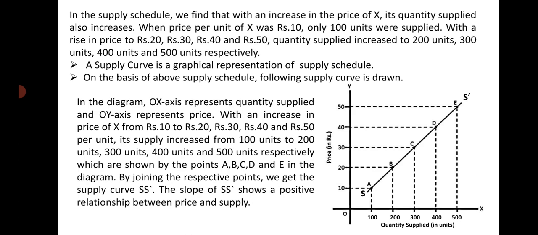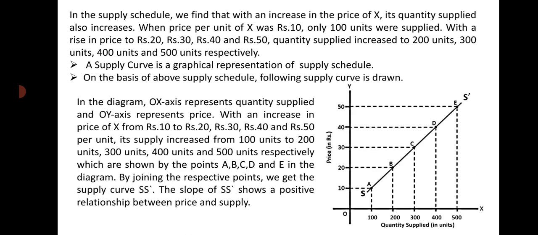With an increase in the price of X from rupees 10 to rupees 20, 30, 40 and rupees 50 per unit, its supply increased from 100 units to 200 units, 300 units, 400 units and 500 units respectively, which are shown by the points A, B, C, D and E in the diagram. By joining these respective points, we get the supply curve S dash. Mark it. Mark in the diagram S dash is given. The S dash is the supply curve.